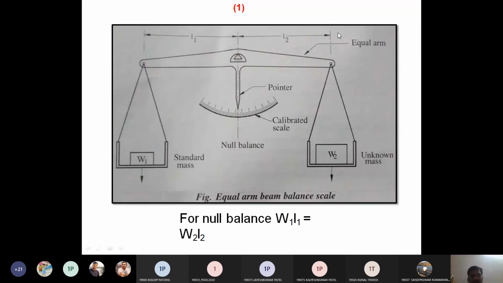So here the arms are of the same length, right? L1 and L2.